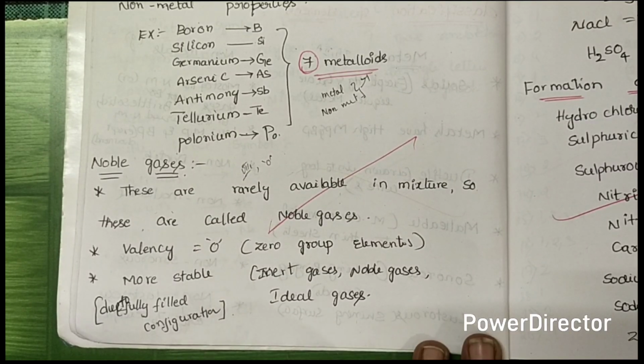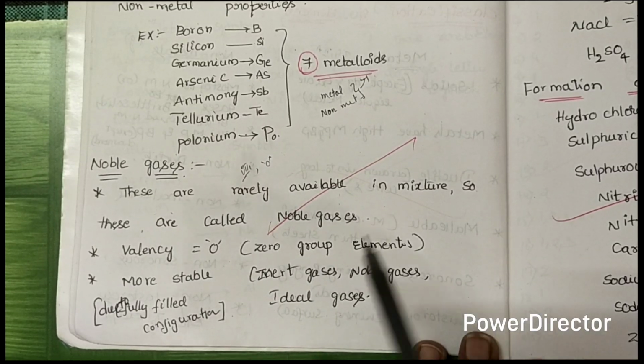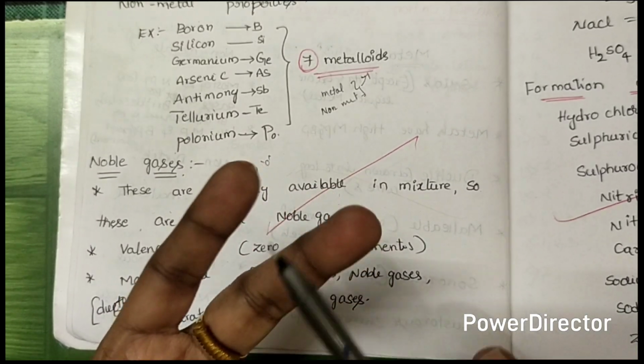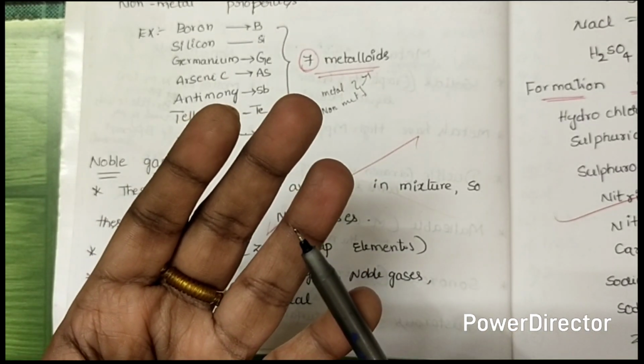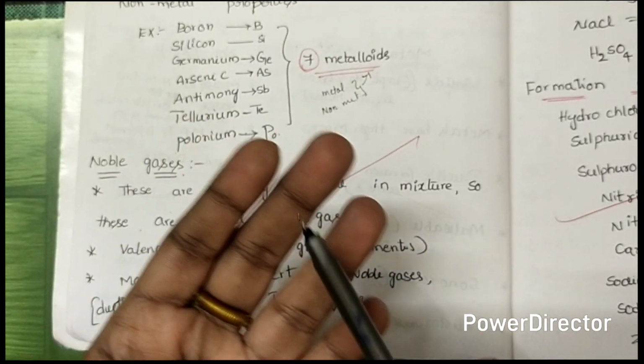They are available in the earth's crust, so we call them noble gases. And their valency is 0, so we call them zero group elements. These are the names of the noble gases.